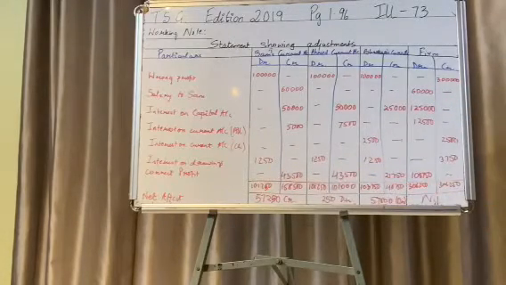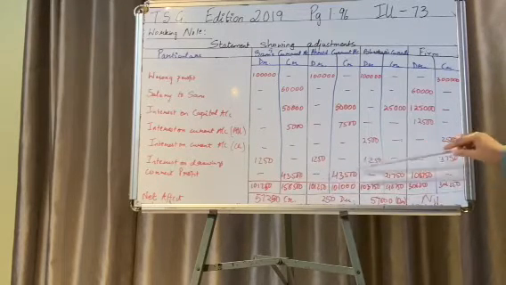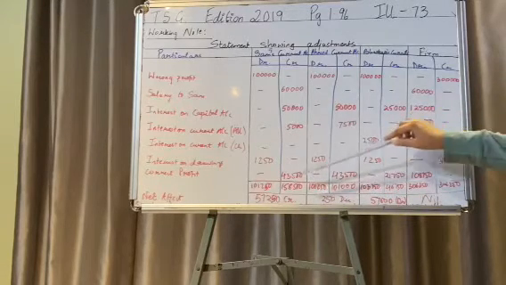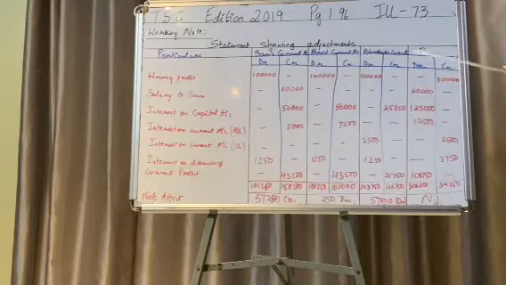Correct profit, the profit needed to be distributed in the ratio of their capital account balances. Now the correct profit was 1,08,750, which is on the firm's debit side, and this when distributed, it comes to the credit side of each partner's current account, since it's an income for the firm.